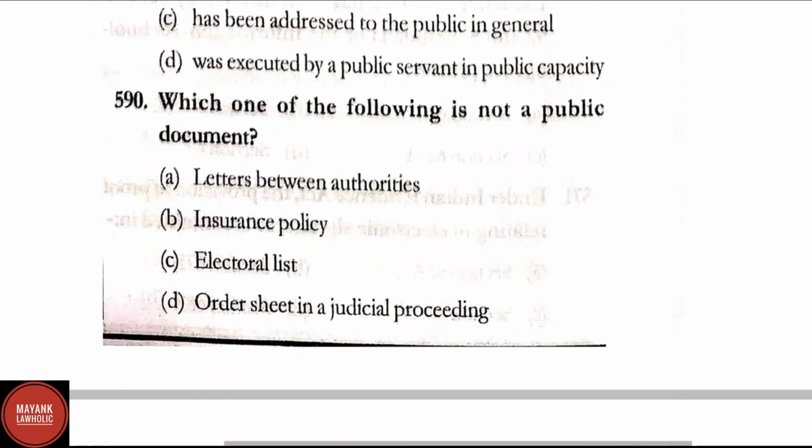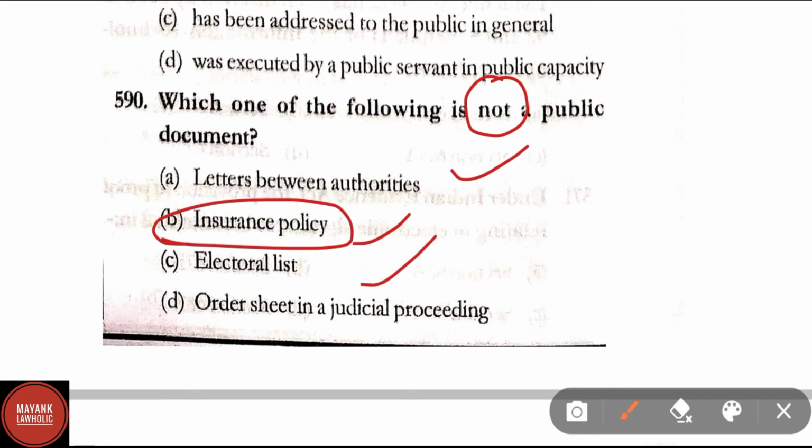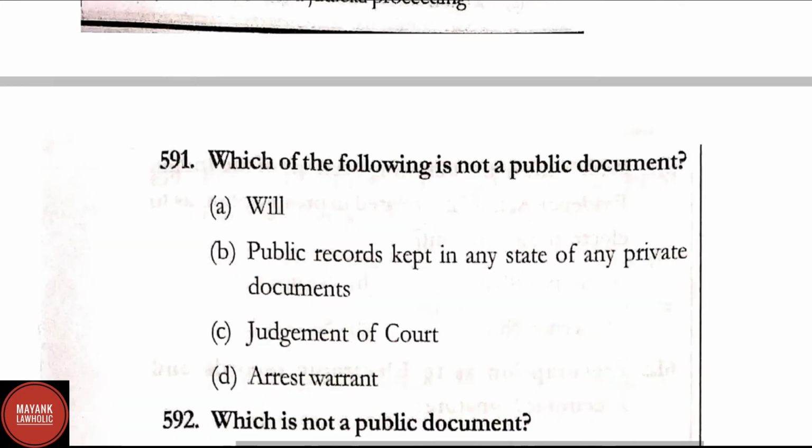Question number 590. Which one of the following is not a public document? Here insurance policy is not a public document, whereas letters between authorities, electoral list and order sheet in the judicial process is a public document.